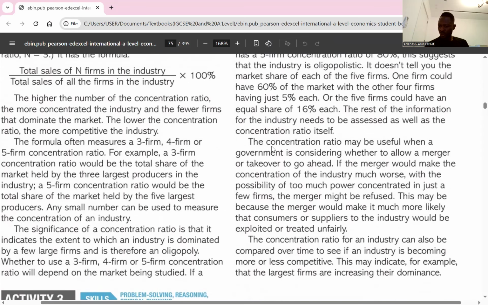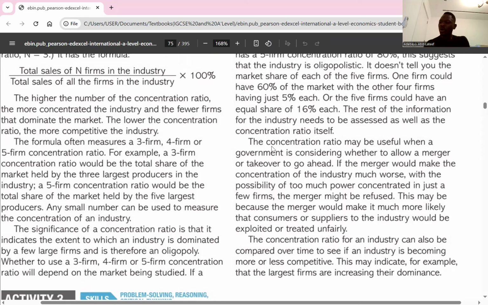So for the calculation I wrote, the most common concentration ratios are the CR4, which is the 4-firm concentration ratio, and the CR8, which is the 8-firm concentration ratio, which represents the combined market share of the top 4 or top 8, respectively. So what is the interpretation when you calculate the CR?